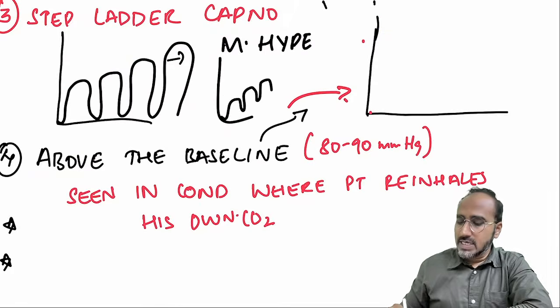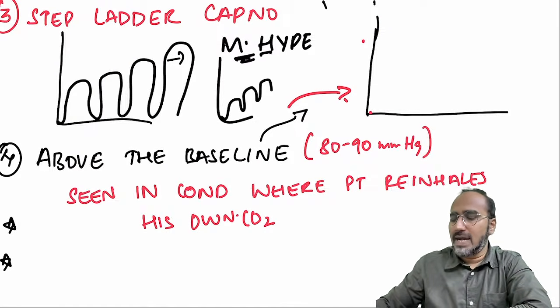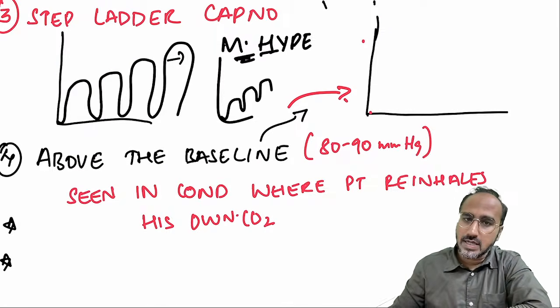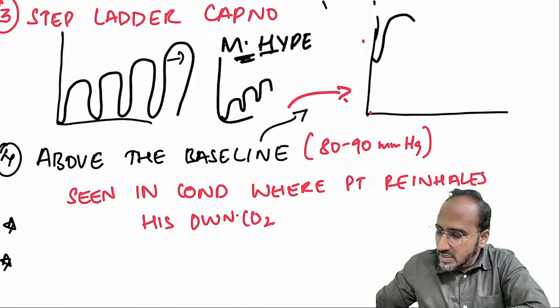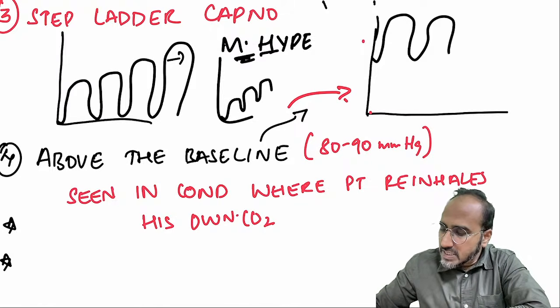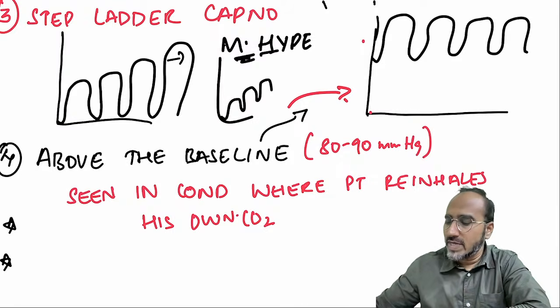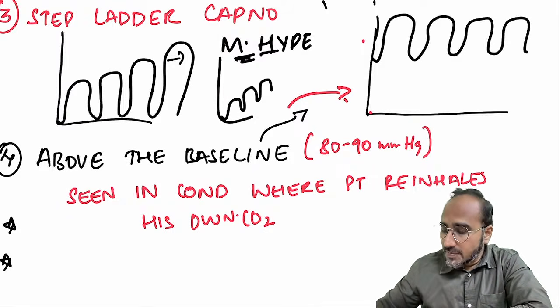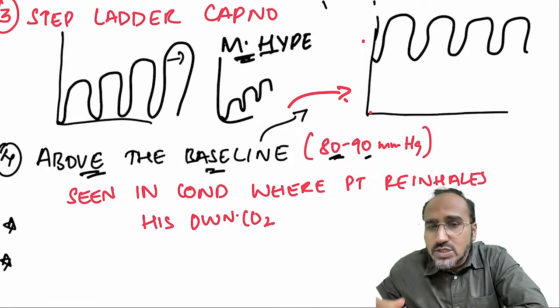Okay. Next, step ladder increase in capnography. Just now we have discussed, it is seen in malignant hyperthermia. Sometimes capnograph might be appearing like this, guys. Like this means, is it touching the baseline? No, it is not touching the baseline. Starting from the above means what? This kind of capnograph, which is starting above the baseline and the value is 80 to 90, it is seen when the patient is re-inhaling his own carbon dioxide.